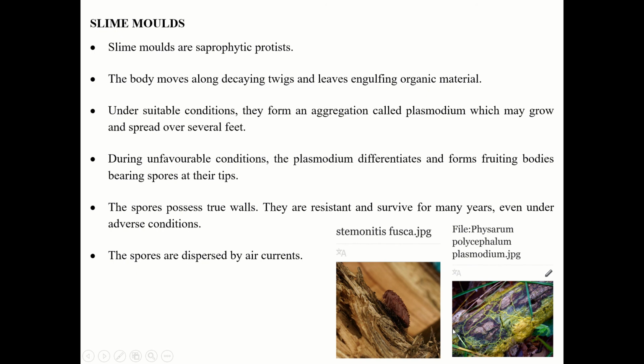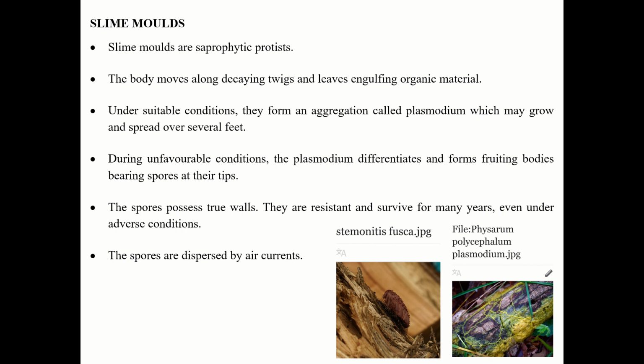During unfavorable condition, the plasmodium differentiates and forms fruiting bodies bearing spores at their tips. So sometimes what happens, when the condition is unfavorable, the plasmodium produces fruiting bodies, and in those fruiting bodies there are spores. The spores possess true walls. They are resistant and survive for many years even under adverse conditions. So their spores have true walls, which are very rigid, and that provides resistance, and they survive for many years under adverse condition.